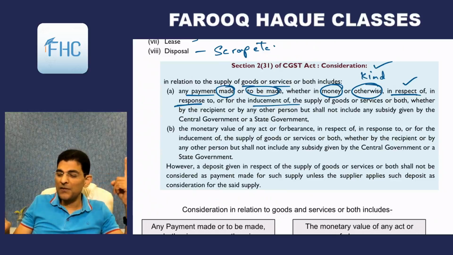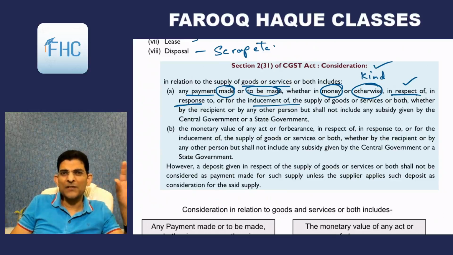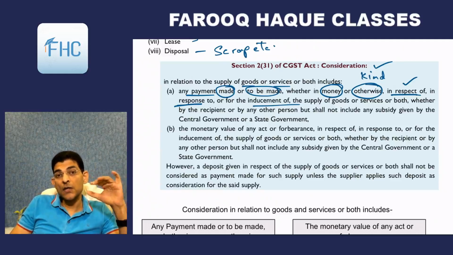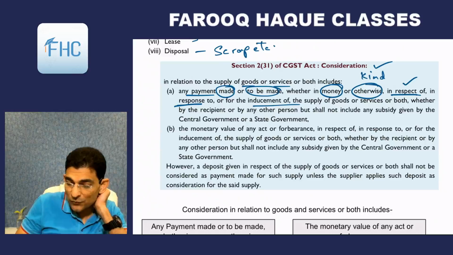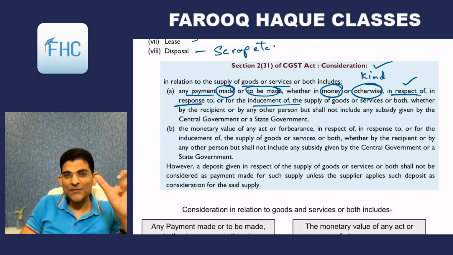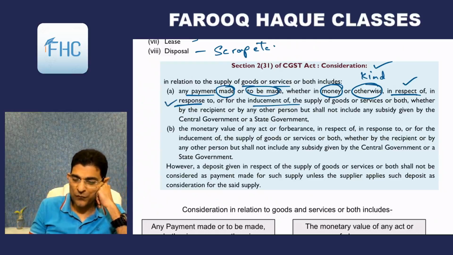So in respect of means which is normally paid afterwards, where the price is fixed and all. In response to means I give some money to you in response to you giving some goods to me. And third is inducement of, means consideration is given before and it results in sale. It induces the other person to supply goods or services or both, right? So 3 important wordings: in respect of, in response to, or for the inducement of the supply of goods or service or both, whether by the recipient.